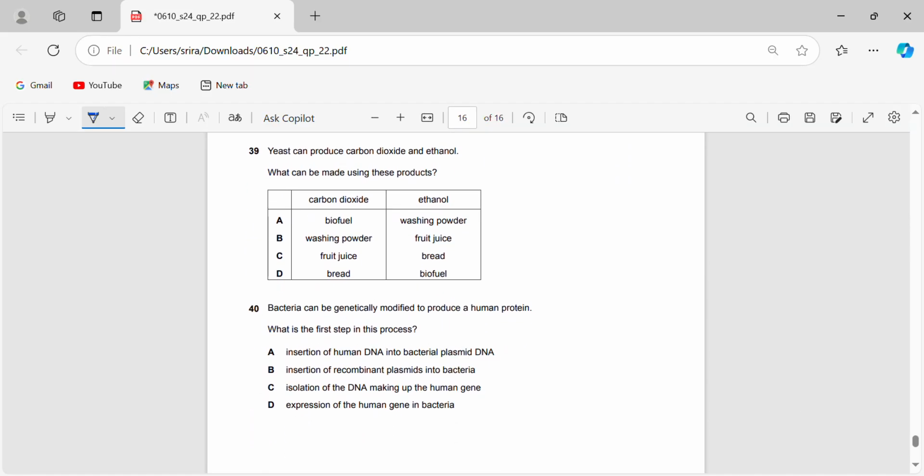So now we're moving on to the last two questions. Yeast can be produced using carbon dioxide and ethanol. What can be made using these products? Carbon dioxide, you can use it to make bread. We use it to make bread. It's what helps the bread rise. Fruit juice is pectin, and washing powder are also enzymes. Biofuel is ethanol. Ethanol is biofuel, and these are all enzyme related answers. And bread is carbon dioxide, so that leaves us 39D.